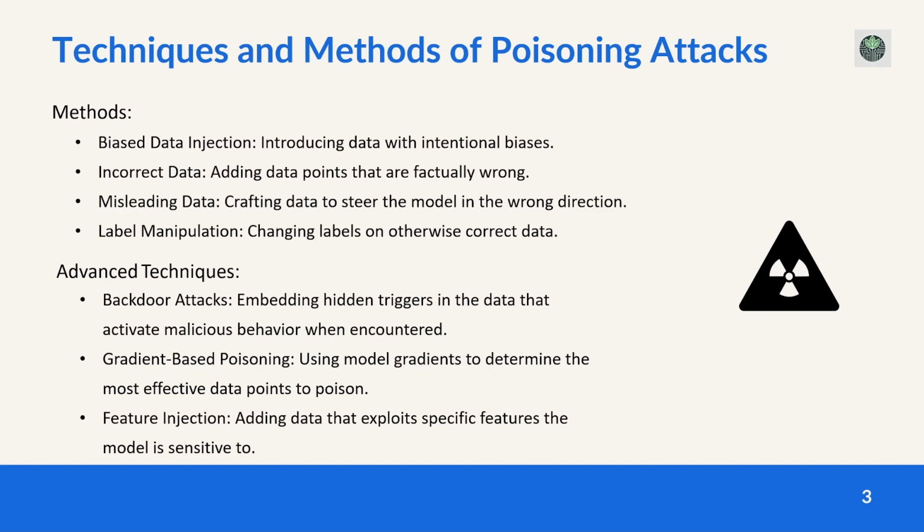Some advanced techniques include backdoor attacks. This is where hidden triggers are embedded within the data itself. These triggers activate malicious behavior when encountered by the model. There's also gradient-based poisoning, which involves using the model's gradients to determine effective points to poison. And then lastly, there's feature injection, which is when attackers add data that exploits specific features the model is sensitive to. This would further distort the model's behavior.